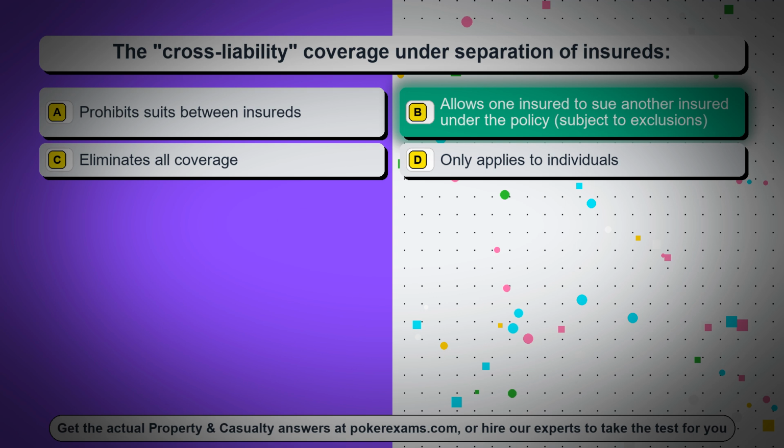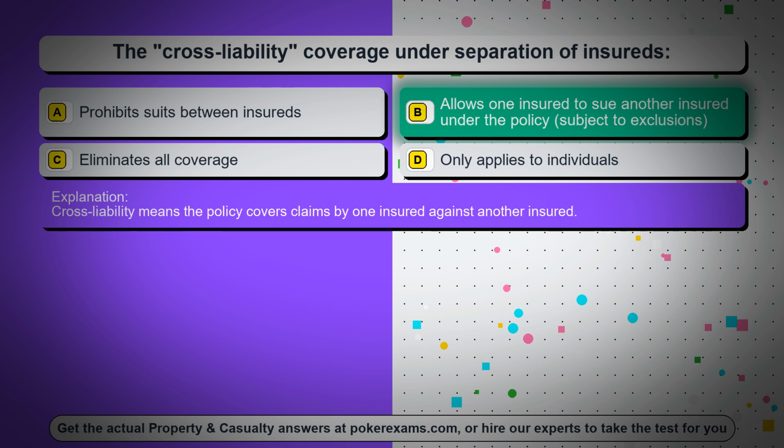The correct answer is option B, allows one insured to sue another insured under the policy, subject to exclusions. Cross-liability means the policy covers claims by one insured against another insured.